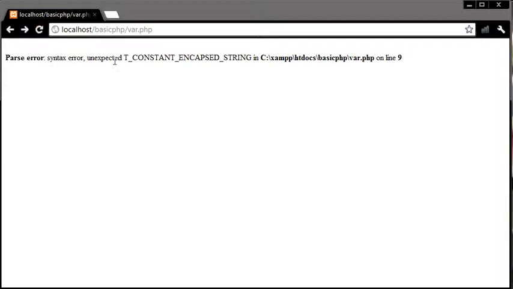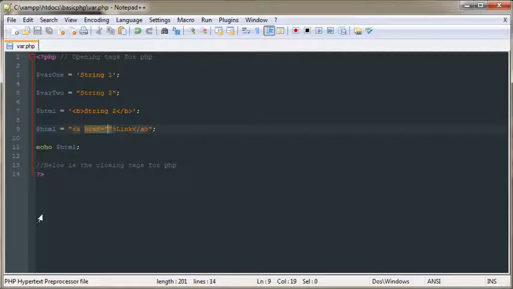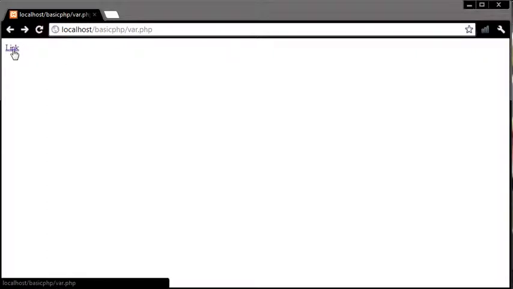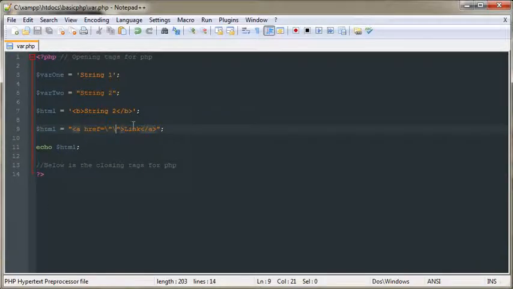Says syntax error. Okay, so what's the problem actually is you have to escape this character. Okay, so now if you view, no problem. Okay, if you click also no problem, this will redirect to the same page.